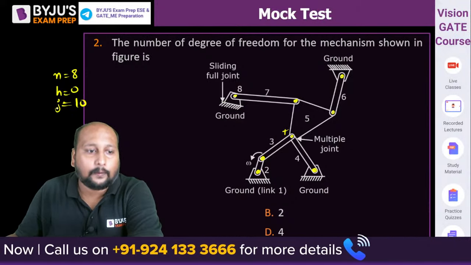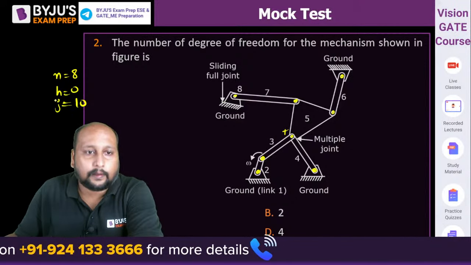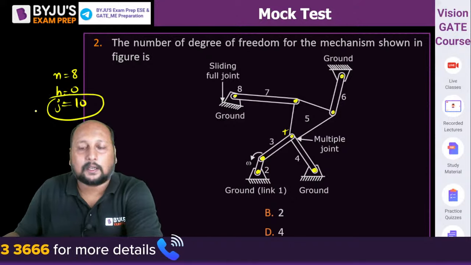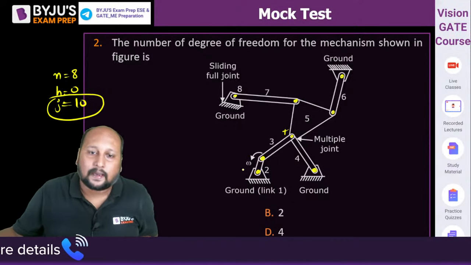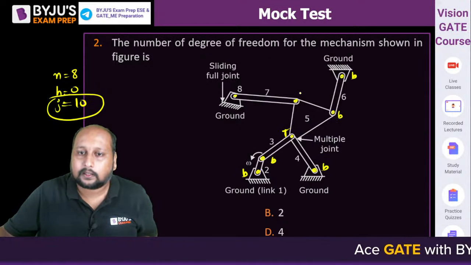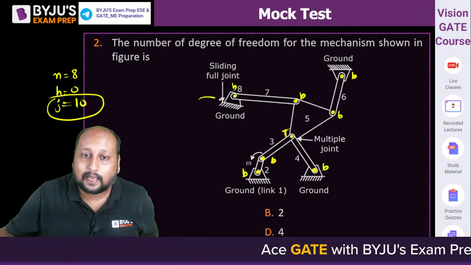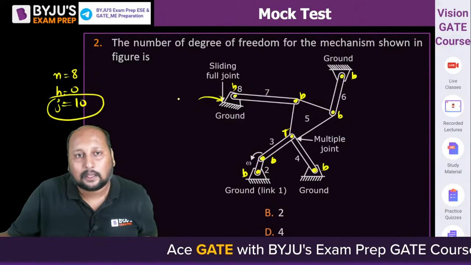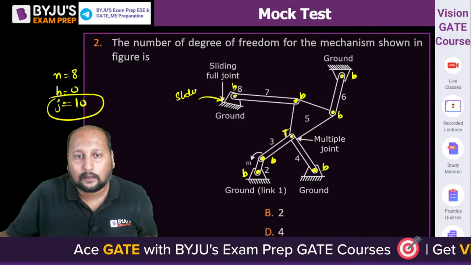So are we having lower pair equal to 10? So look, this is a binary joint, this is a binary joint, this is a binary joint, this is the ternary joint, this is binary, this is binary, this is binary, this is also binary, and we are having a sliding pair, which is nothing but a lower pair. Here you have the sliding pair, right?